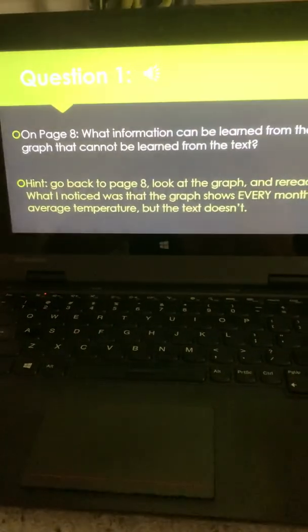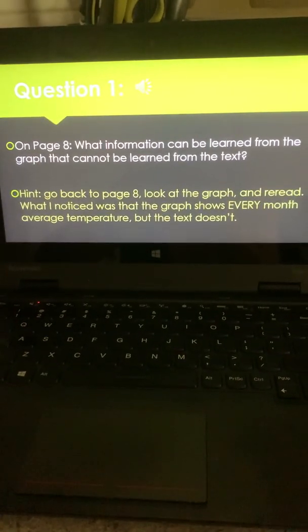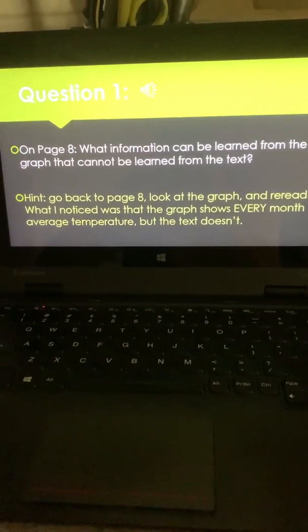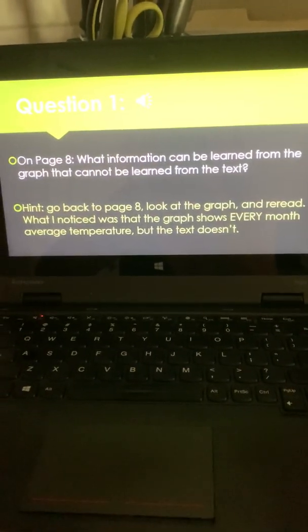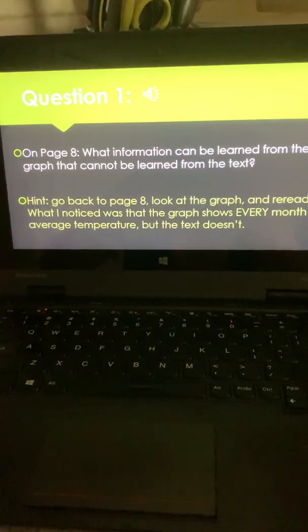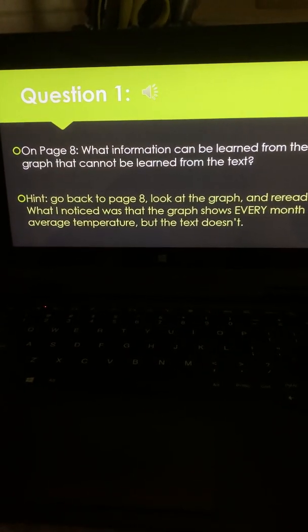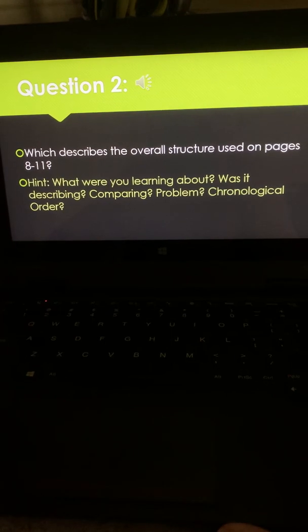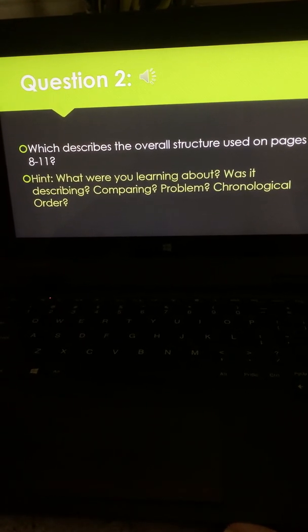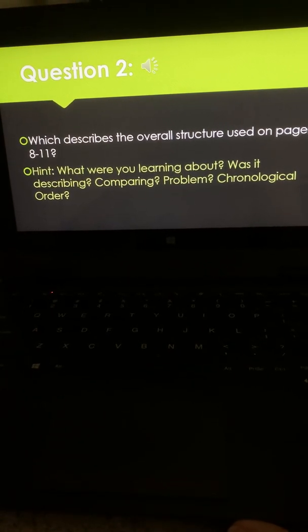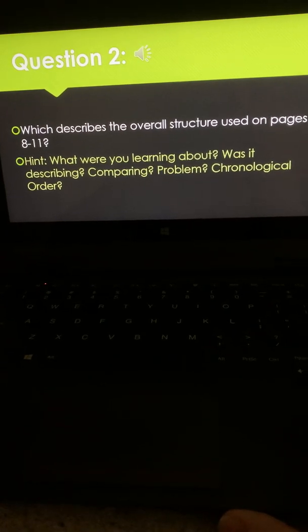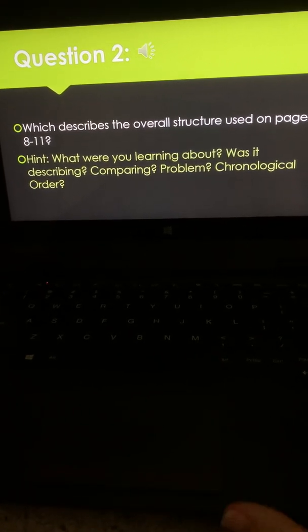So question 1 on page 8, what information can be learned from the graph that can't be learned from the text? Well, this was the one about that graph. And what I noticed was that the graph shows every month average of temperatures, but the text doesn't, and that might be important to understand. Then question 2, what's the overall structure on pages 8 to 11? Hint, remember, what are we learning about? Was it describing something? Was it comparing, problem, chronological order? What I noticed on these pages specifically, it starts describing the weather, and we start learning about those landmarks.